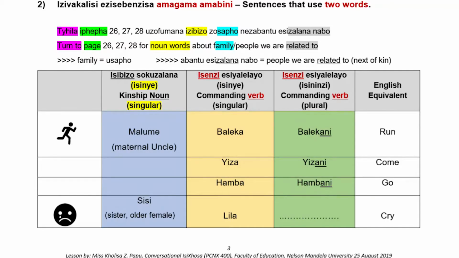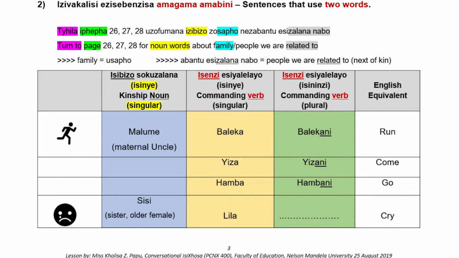A suffix. But then those suffixes indicate something else. They indicate the tense. But in this particular lesson, I am not focusing on tense as yet because I want to focus more on isenzi, which is called the verb. We will deal with the tenses later. So, in IsiXhosa, when a verb becomes plural, it sometimes takes a specific suffix. And in this particular case, the suffix is ani. It's A-N-I.